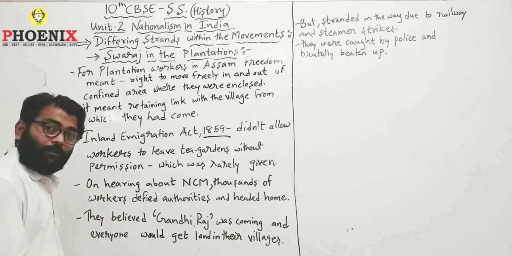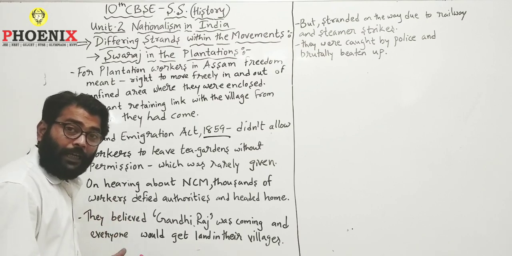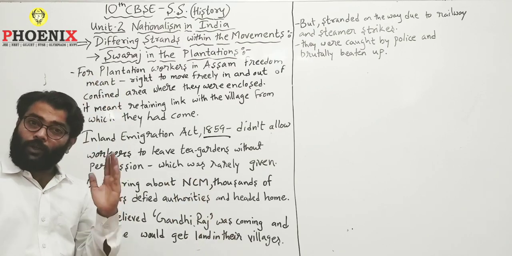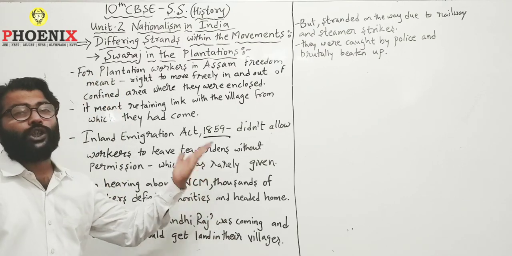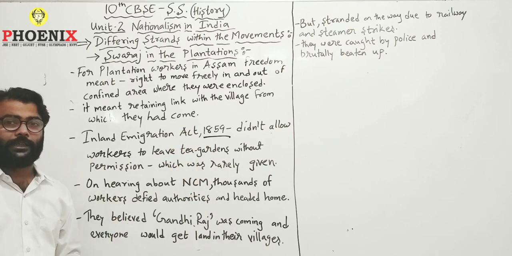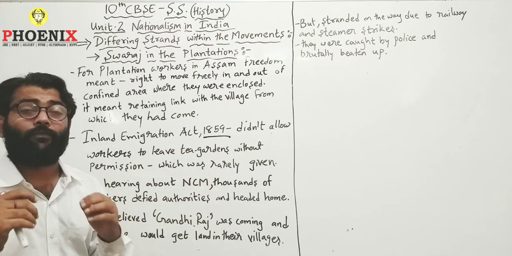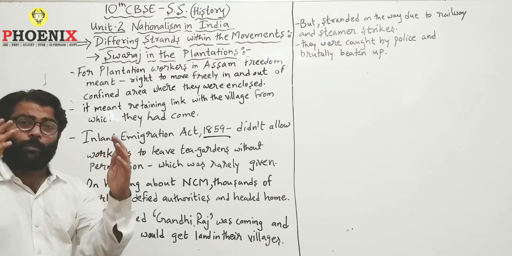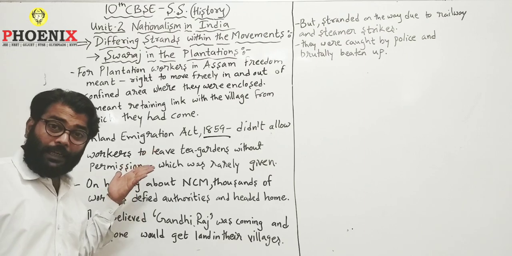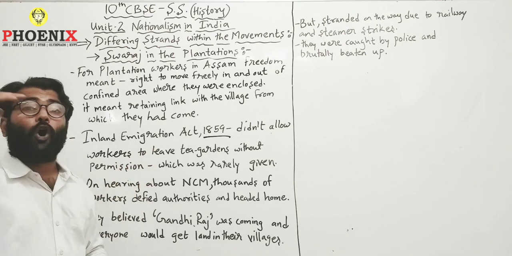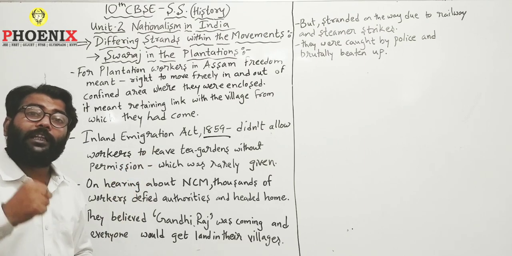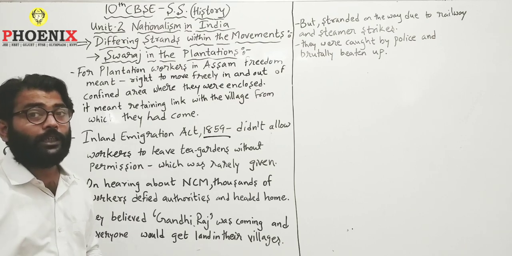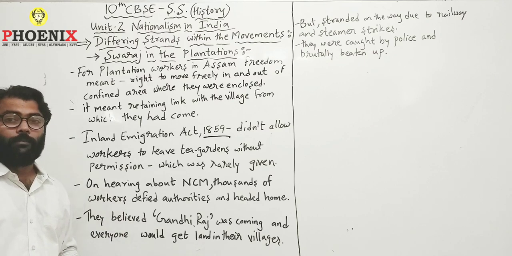They thought that everyone would be given land in their own villages, and that's why after hearing about the non-cooperation movement, thousands of workers in the plantation area defied the authorities. Defied means disobeyed the authorities, disobeyed the law, that is the Inland Immigration Act, disobeyed all the system, and they ran away in thousands from where? From plantation areas of Assam.